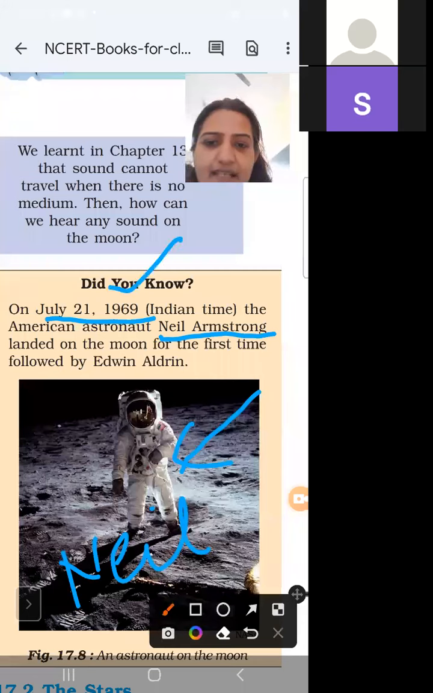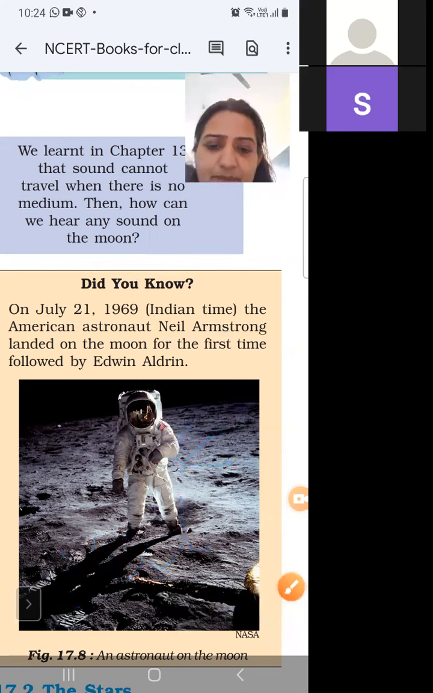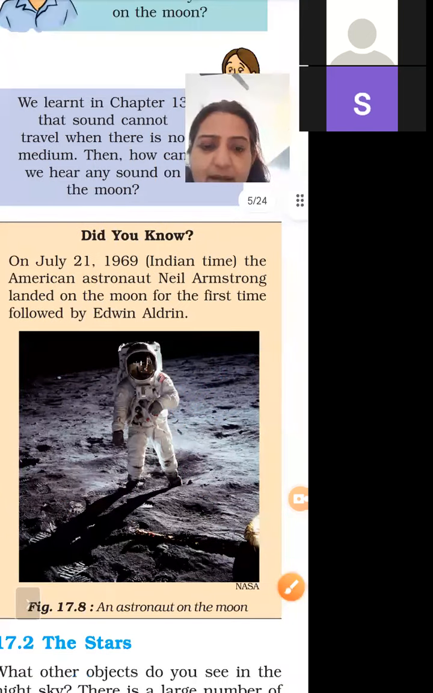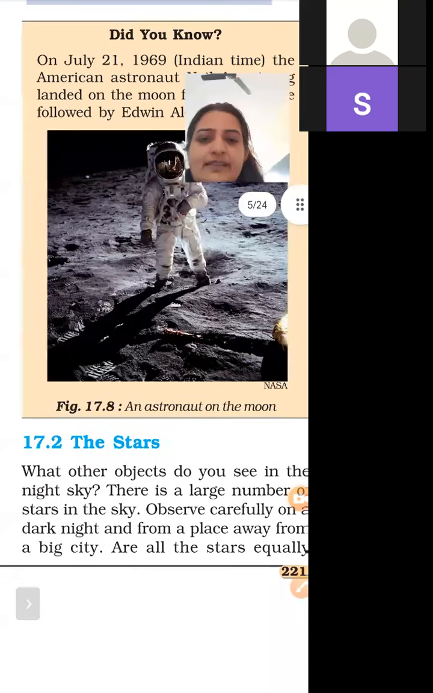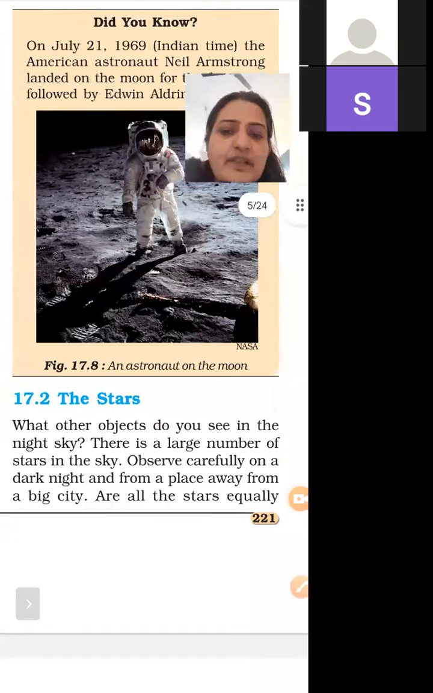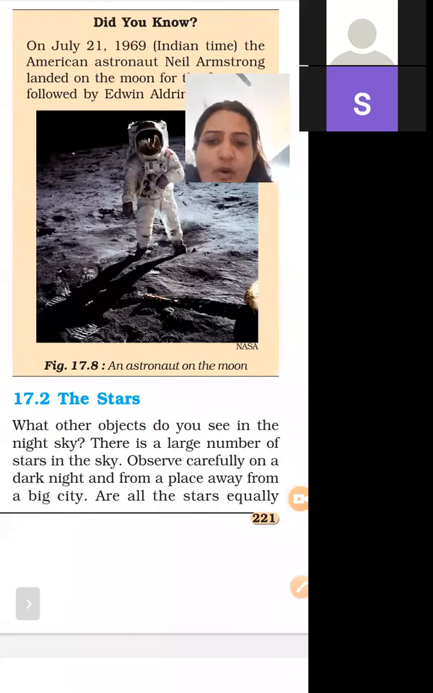So Neil Armstrong landed on the moon for the first time. This is Neil Armstrong, and he landed on the moon on July 21, 1969. So next, in the previous class, what we have learned about the moon,